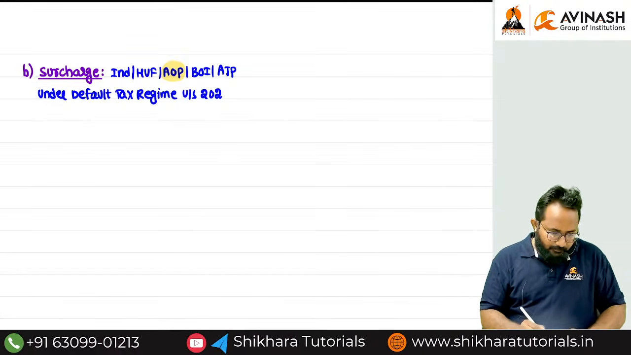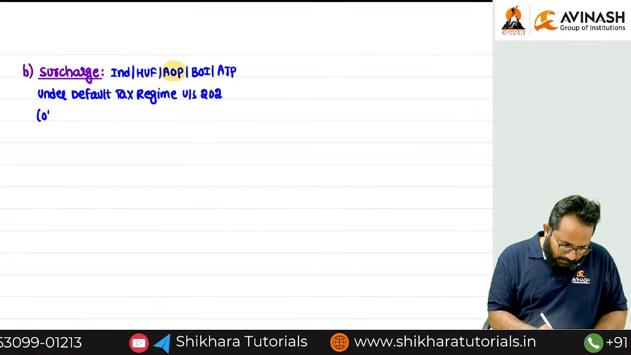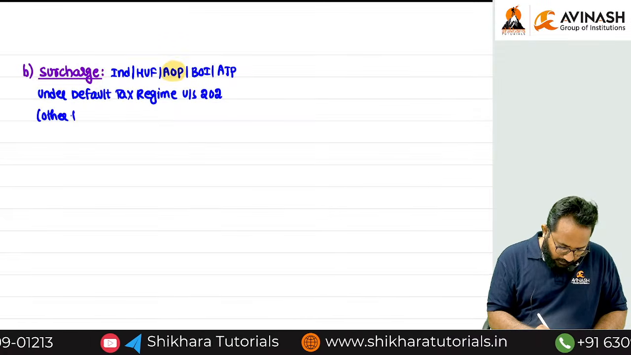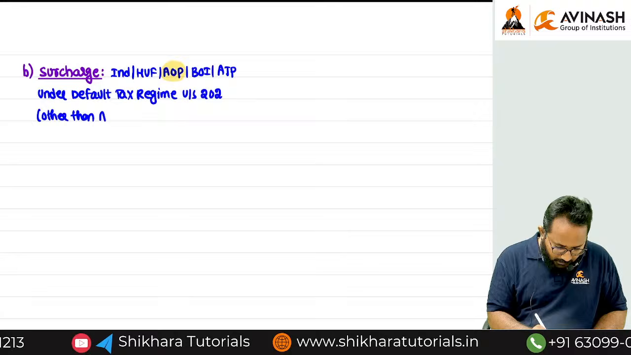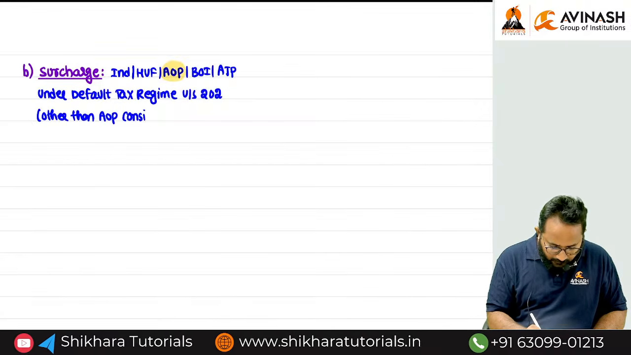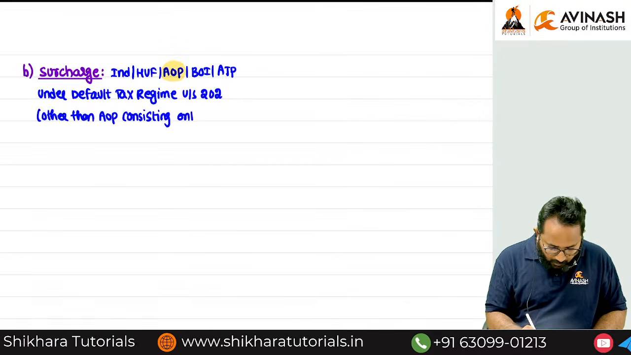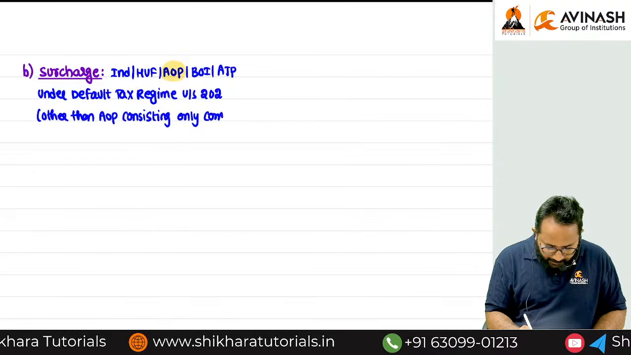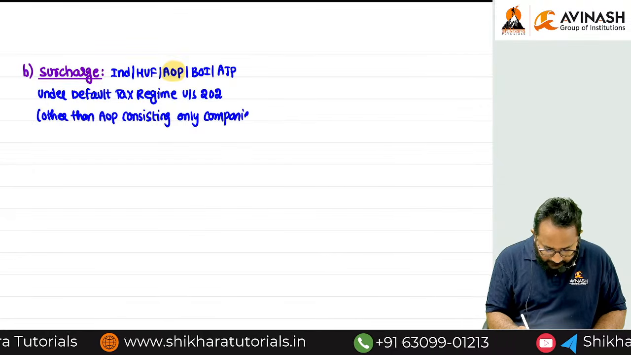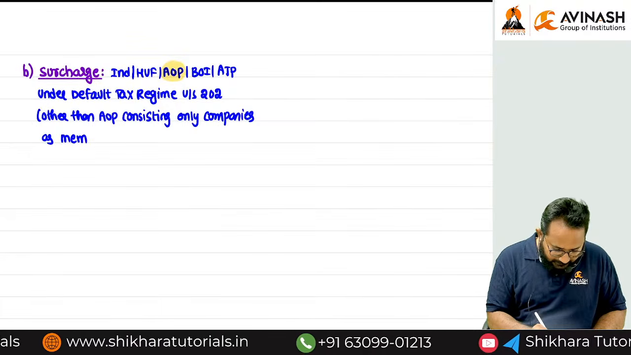We can write it down. What is that? We have to exclude, other than one thing, an AOP consisting only of companies as members.